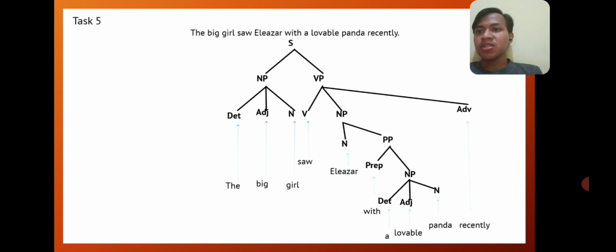And the last task, we have: the big girl saw Eleazar with a lovable panda recently. The sentence is divided into noun phrase and verb phrase. In the noun phrase, we have the as a determiner, big as an adjective, girl as a noun. In the verb phrase, we first have saw as a verb, Eleazar as a noun, with as a preposition, a as a determiner, lovable as an adjective, panda as a noun, and recently as an adverb.